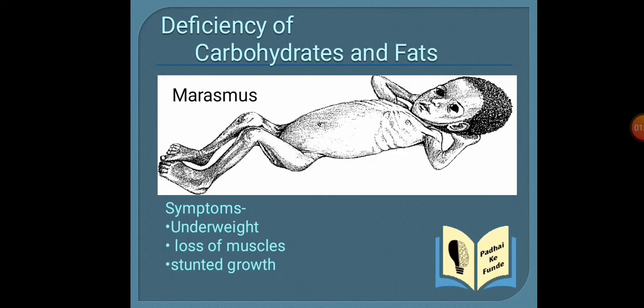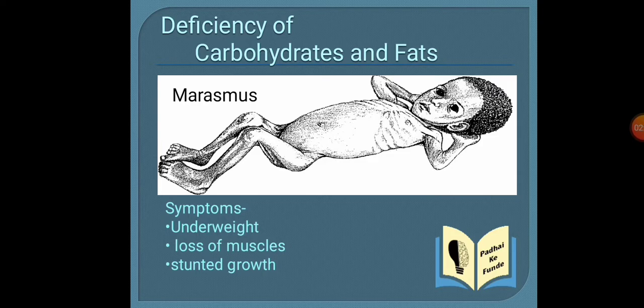As you know, the function of carbohydrate and fat is to provide us energy, and if in the initial age the child does not get the proper energy, then its body will not function properly and it will not grow properly also. So what are the symptoms of that? As you can see in the picture, the child is very thin, the ribs can be seen from the outside of the body, so the body is underweight. Symptoms are the loss of muscle also and stunted growth. The body does not grow very well.